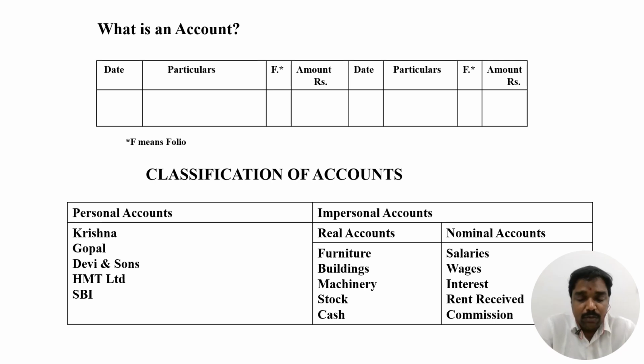And coming to the classification of accounts, just now we discussed personal, real, and nominal. Personal accounts are individual names, and real and nominal accounts are impersonal accounts. Real accounts are all assets, furniture, buildings, etc. Nominal accounts are expenditures, incomes, salaries, wages, interest, and receivables.